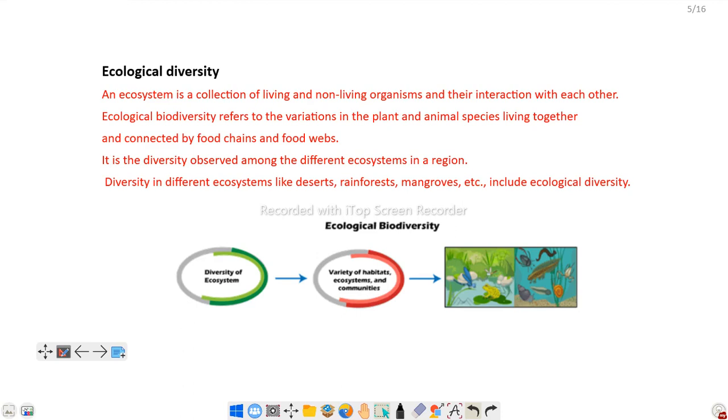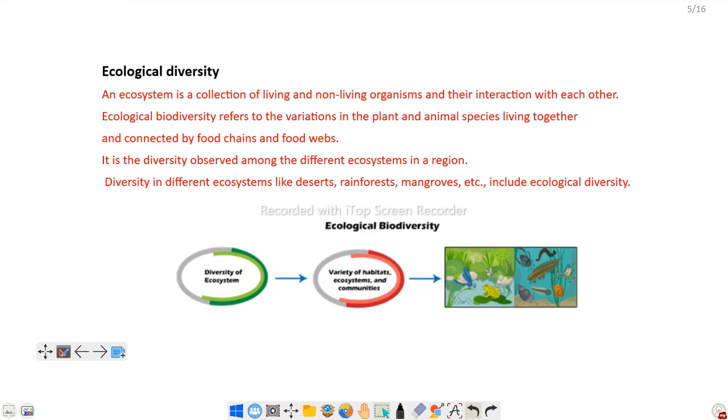In an ecological system, in an ecosystem, the living organisms, whether plant or animal, live together and are connected by food chain and food web. It is the diversity observed among the different ecosystems in a particular region. Grassland ecosystem, pond ecosystem, desert ecosystem are the different diversities. Diversity in different ecosystems like desert, rainforest, mangrove, etc. include ecological diversity.